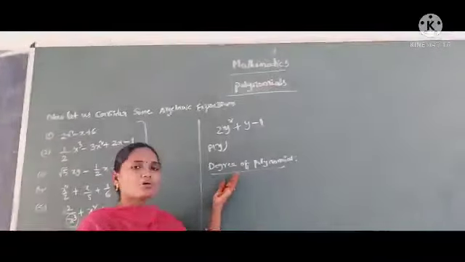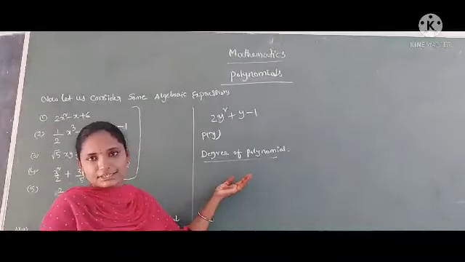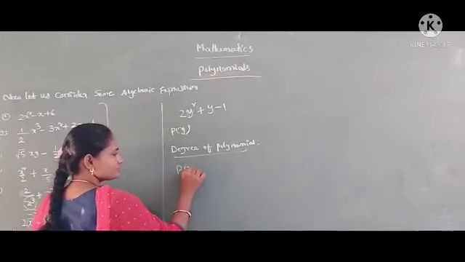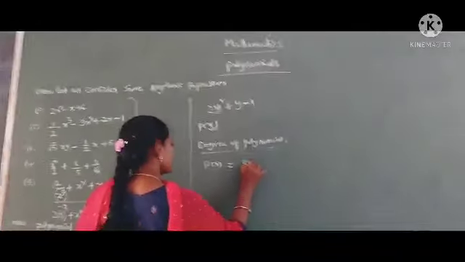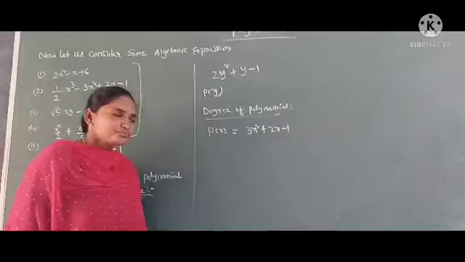We studied the degree of a polynomial in a previous class, class 9. Let us recall what the degree of a polynomial is. Let us recall p of x, say 3x squared plus 2x minus 1. Here in the polynomial we have three terms. The first term is 3x squared, the second term is 2x, and the third term is 1.